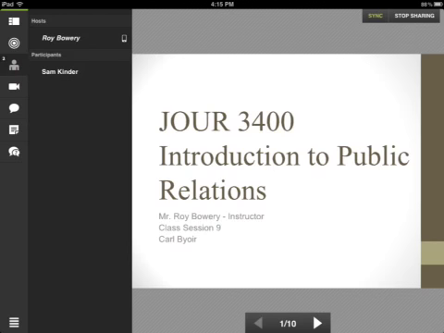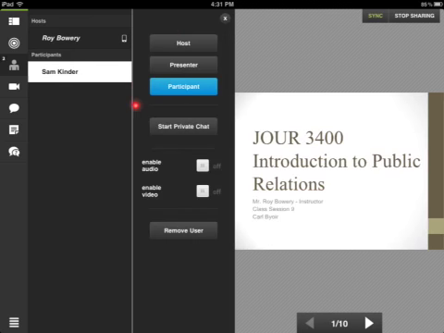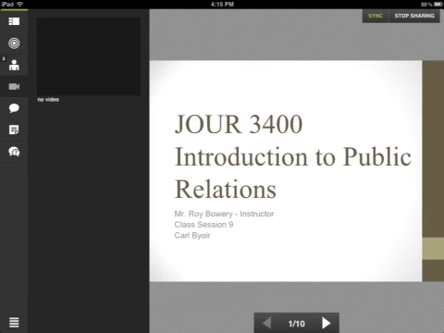The third icon down is the attendees icon. That allows you to focus on who's in the meeting. And if you click on someone's name, it gives you the tools to give different roles and responsibilities or permissions, like audio, video sharing, to that particular user. Fourth icon down is the video icon, the sharing. So if there are other participants in the room or presenters, host, that had the video displayed, it would show up in this frame here.